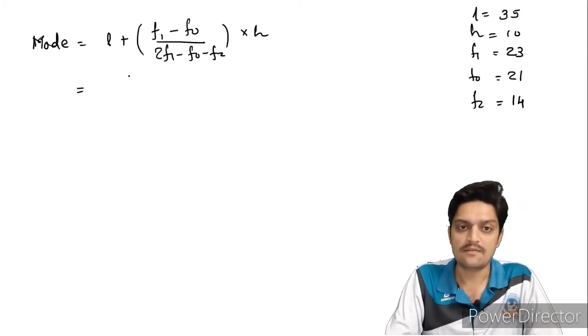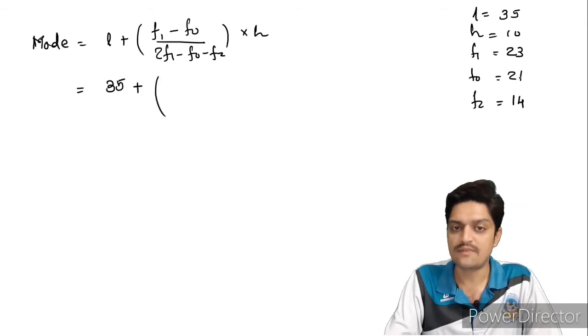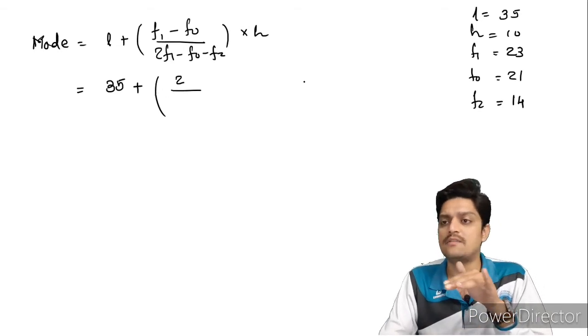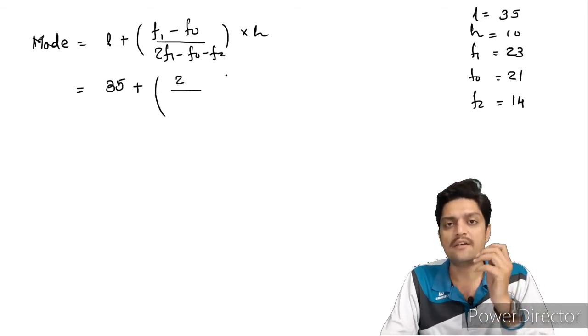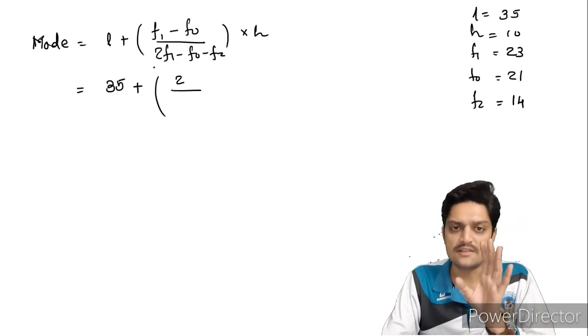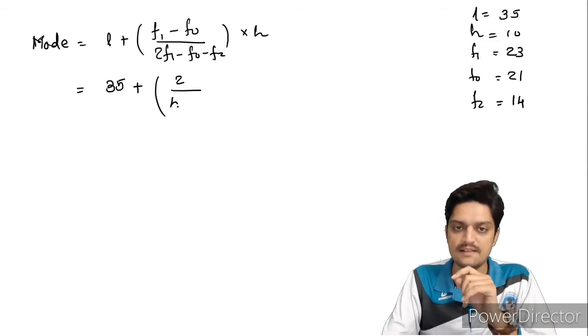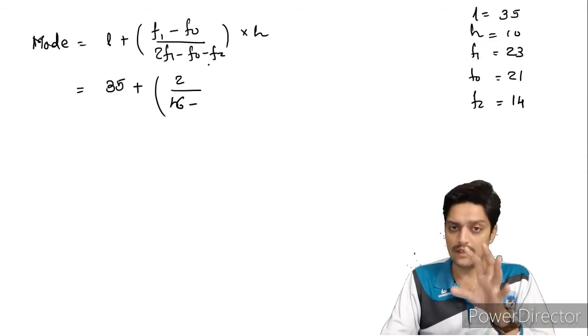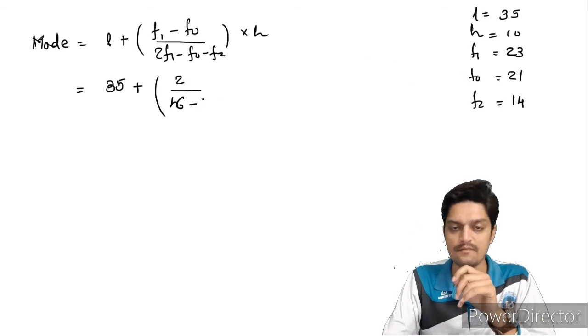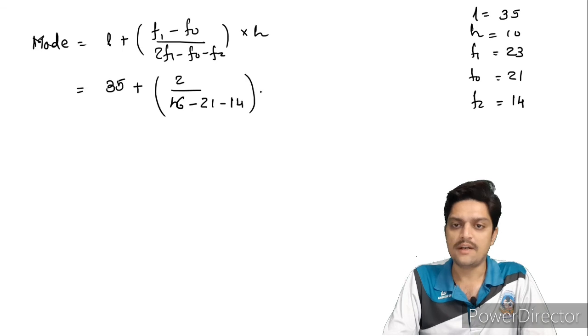Here L is equal to 35, f1 minus f0 means 23 minus 21, directly I will write 2. One step actually I have cut, I haven't substituted this value, directly I have simplified. Easily you can understand. Okay, 2 into f1, 23 into 2, 46 minus f0 21, f2 14, bracket complete into 10.